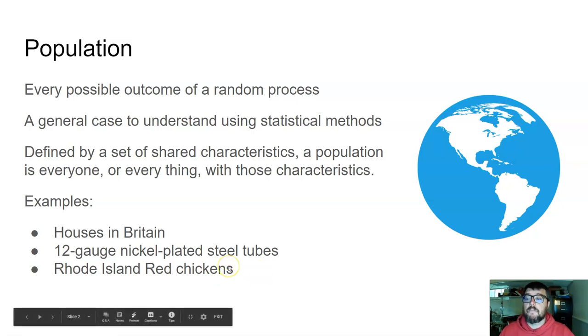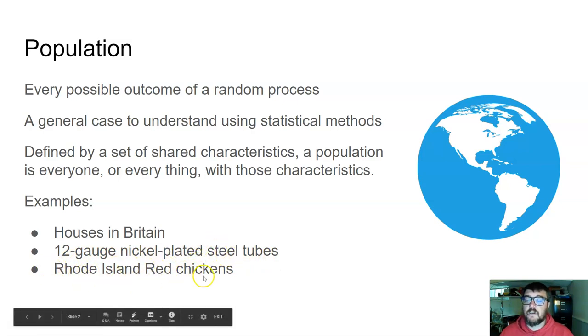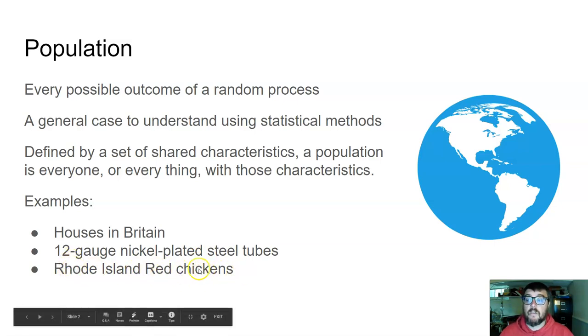So, if you look at these three examples down here, this first one's not ideal because there's a physical analog, but this next one is really good because 12 gauge nickel plated steel tubes, those are all characteristics of objects. So any object, whether it exists now or existed in the past or is just imaginary, could belong to this population. Likewise, Rhode Island red chickens, that's a specific breed, so it would be any chicken now or in the future or in the past that's descended from the original source of Rhode Island red chickens.